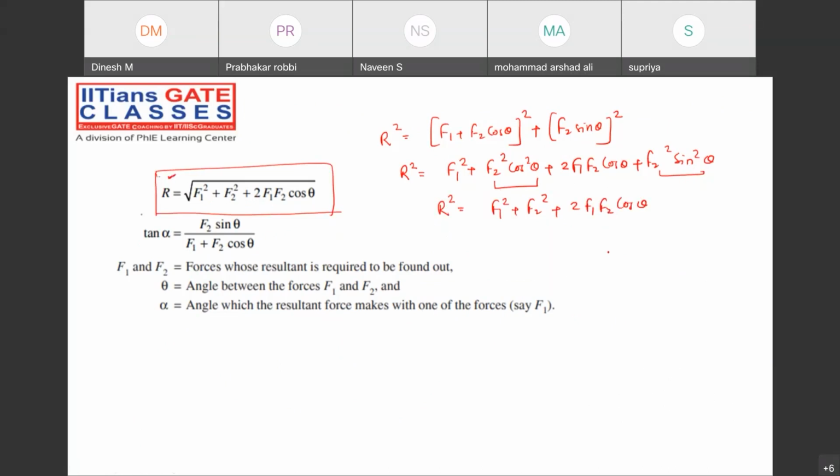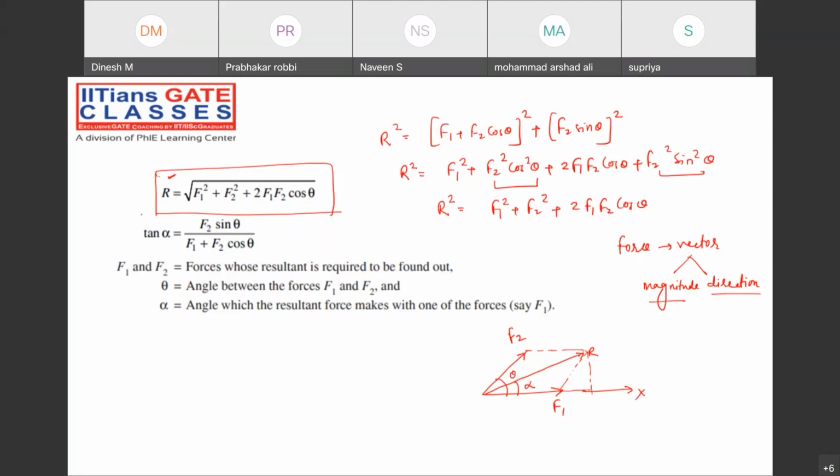But you know that the resultant is also one type of force. And force is a vector quantity. A vector is going to have magnitude as well as direction. In which direction is this resultant force acting? Force 1 is acting over here. Force 2 is acting over here. And I take the resultant force something like this, by making the parallelogram. The total angle is theta. And the angle made by this resultant will be alpha with respect to the x-axis, or with respect to force F1.